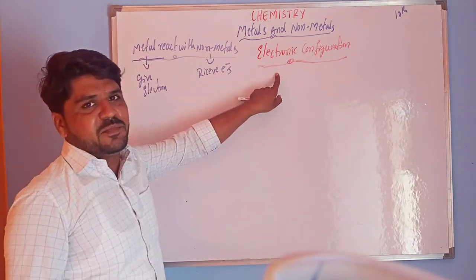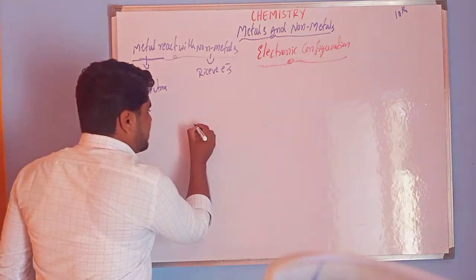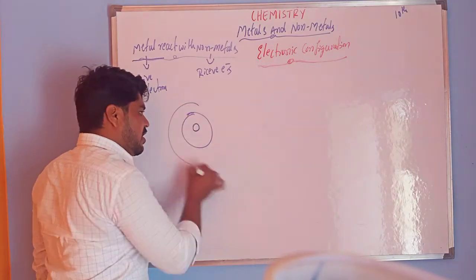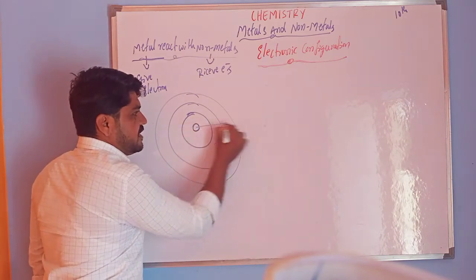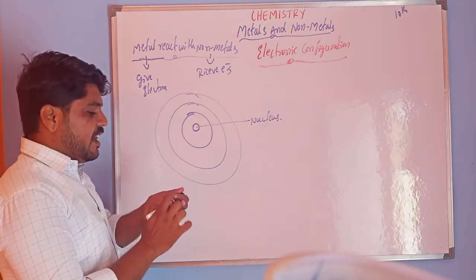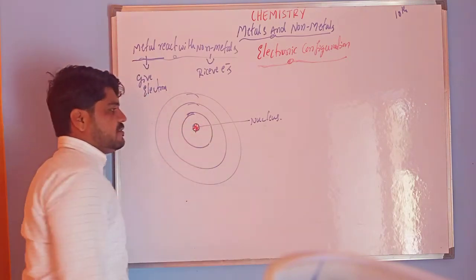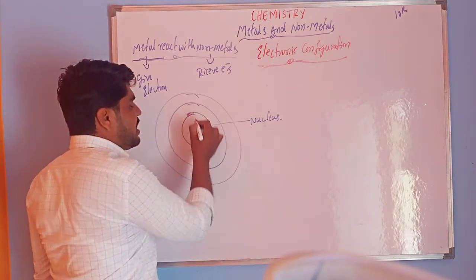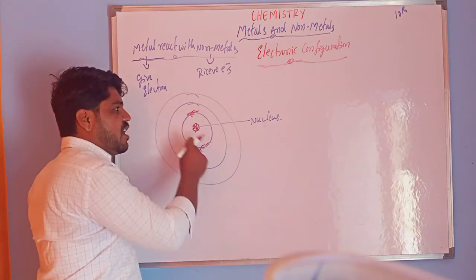Generally we know the structure of an atom. In the center we have a nucleus, surrounded by shells or orbits. In the nucleus we can observe two particles, neutrons and protons. And electrons revolve around the nucleus in a circular path.